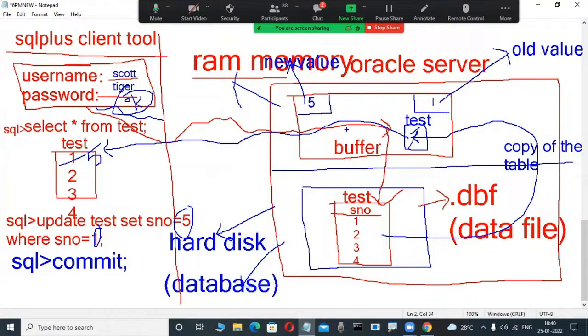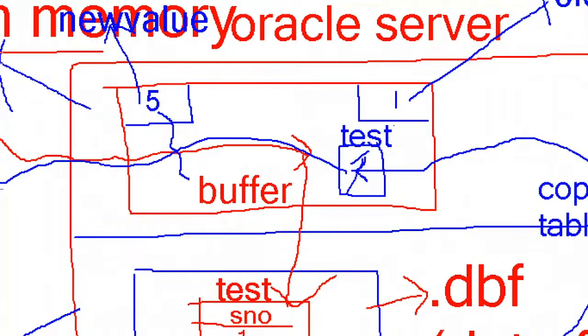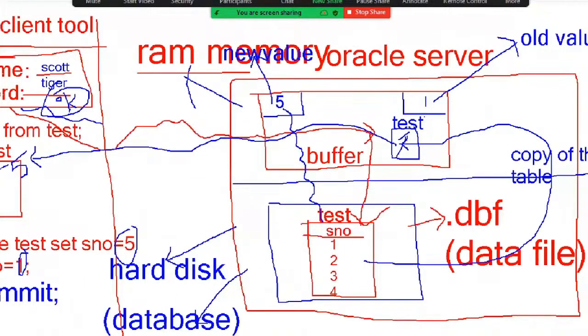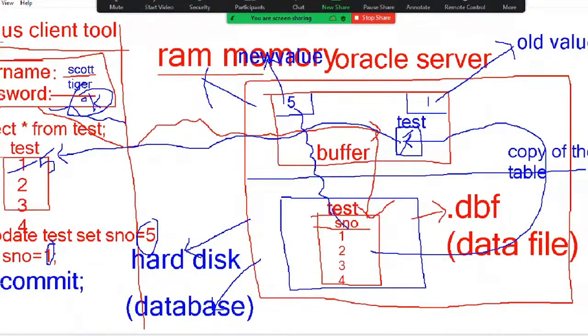The new value is 5. This 5 is automatically and permanently stored in the hard disk, in the disk only. Commit means save: the new value for the transaction is permanently stored in the hard disk. Maybe that is nothing but save. Even without any knowledge, just observe. Commit means save only. What is save? The new value for the transaction is permanently stored in the hard disk, in the database, not on the web.